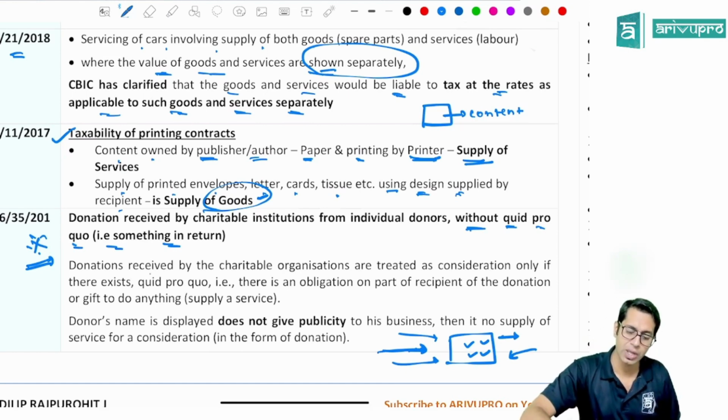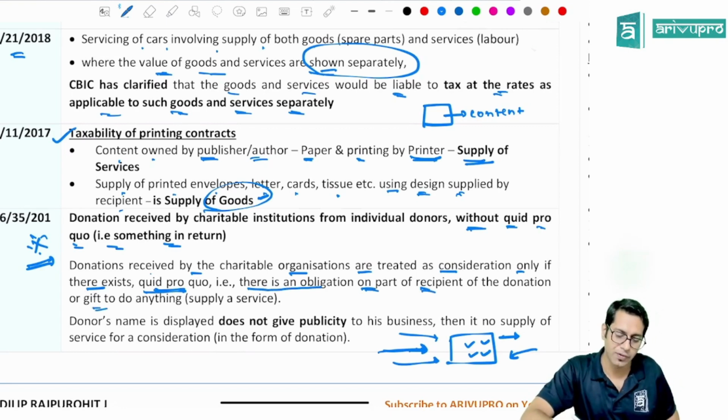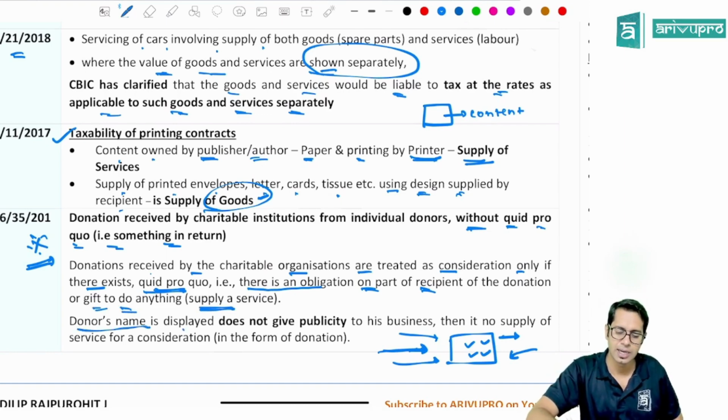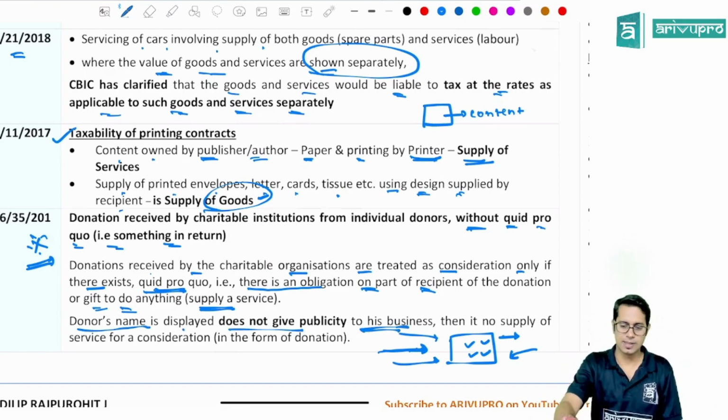So donation received by charitable organizations are treated as consideration only if there exists quid pro quo, that there is an obligation on the part of the recipient of the donation or gift to do anything, that is supply of services. If the donor's name is displayed and does not give publicity to the business of the donor, then it is not treated as supply, and in other cases it will be treated as supply.